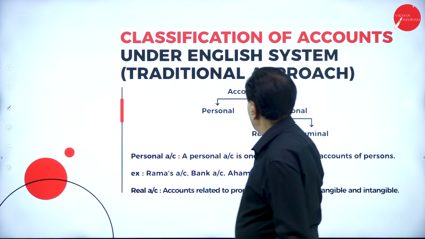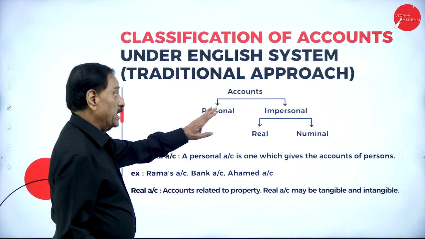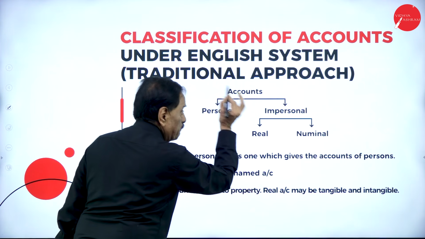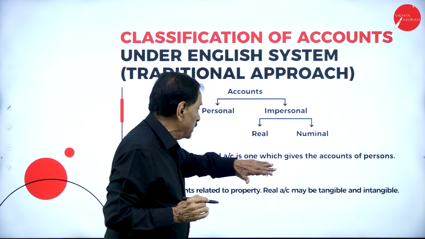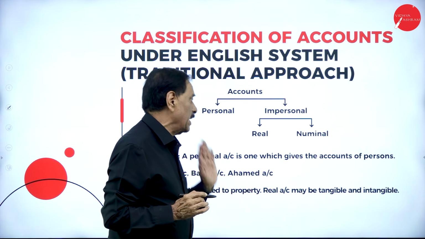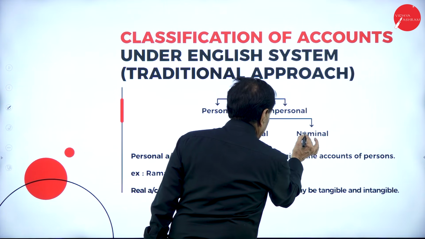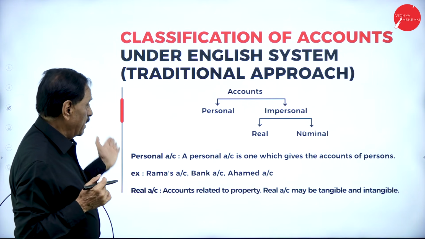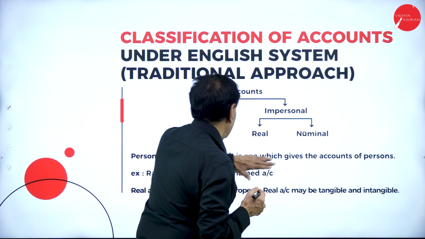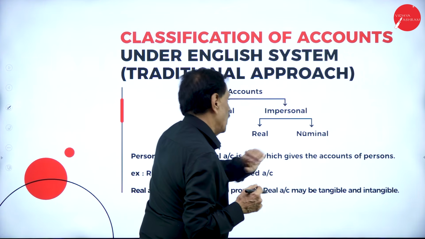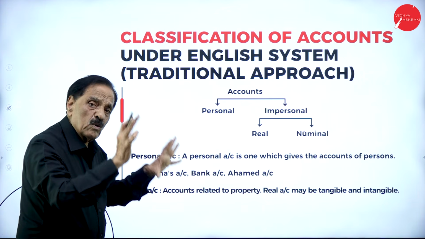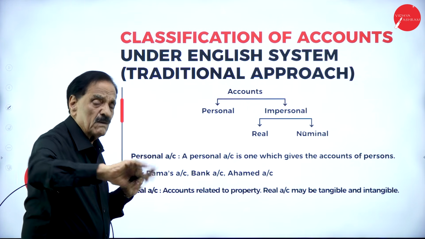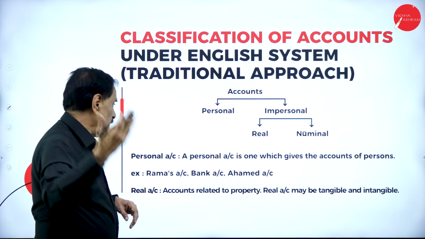Classification of accounts under the English system, traditional approach. Accounts can be divided into personal and impersonal. Impersonal is subdivided into real and nominal. So all accounts can be divided into 3 groups: first is personal account, then real account, then nominal account.